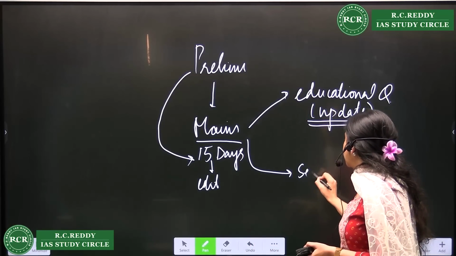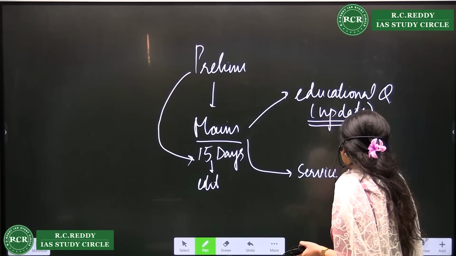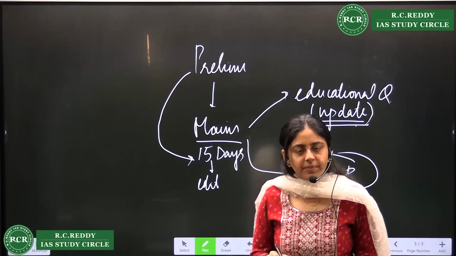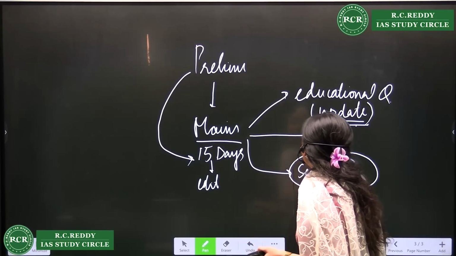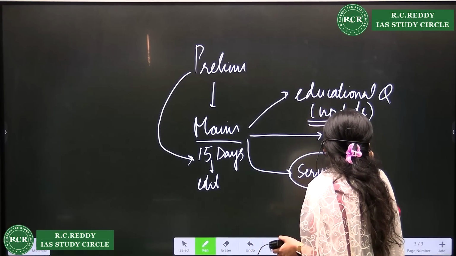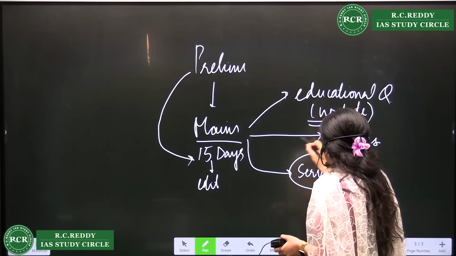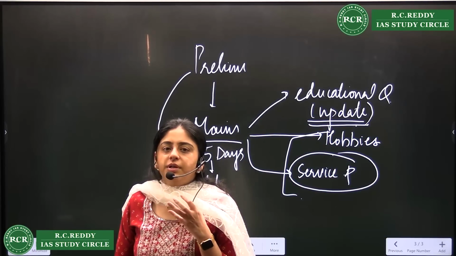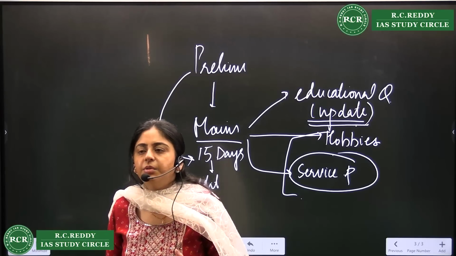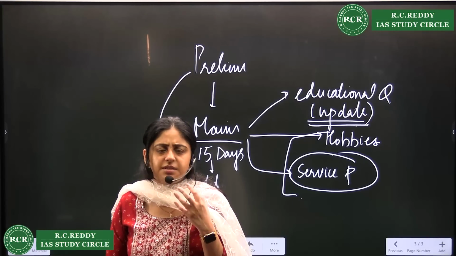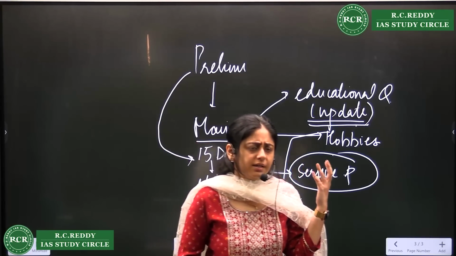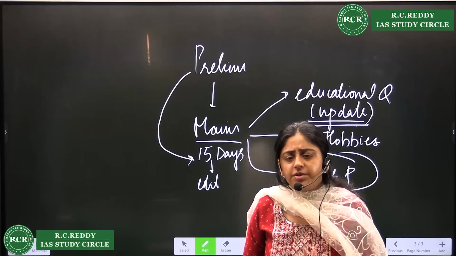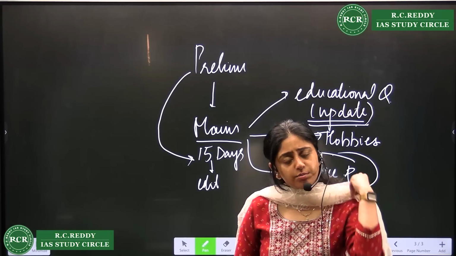Then you will be allowed to edit your service preference in these 15 days also, and you will be allowed to edit your hobbies also, right? Although the option of editing is available, I would suggest that you just finally do these things here and then only. We'll be discussing which type of hobbies or which service preference has to be there.